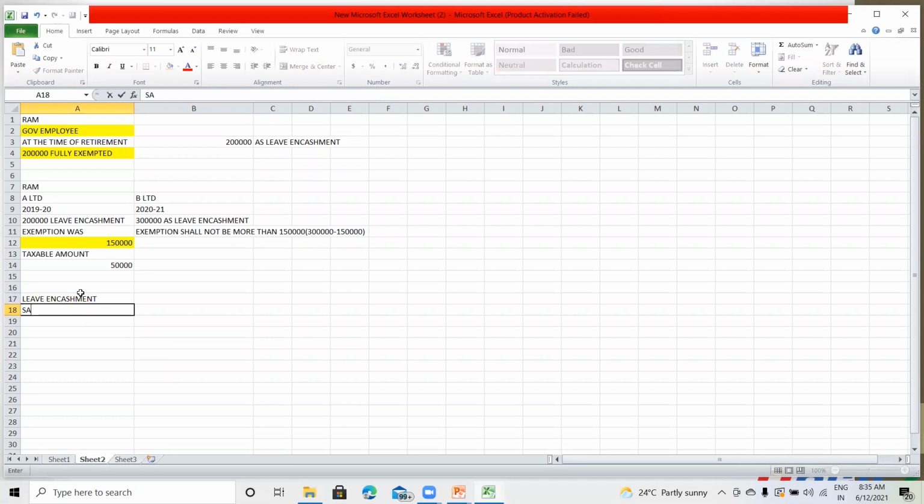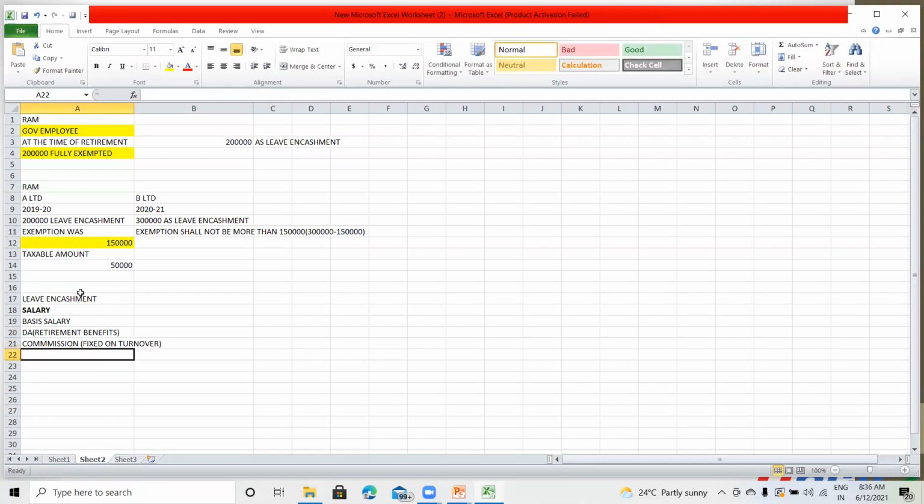So salary for leave encashment will be basic salary plus DA which is for retirement benefits, plus commission if it is a fixed percentage on turnover.